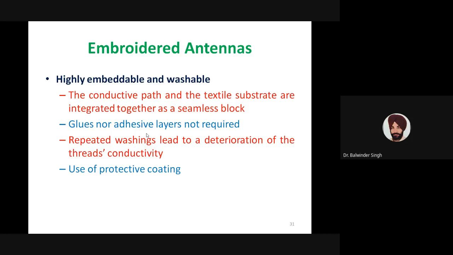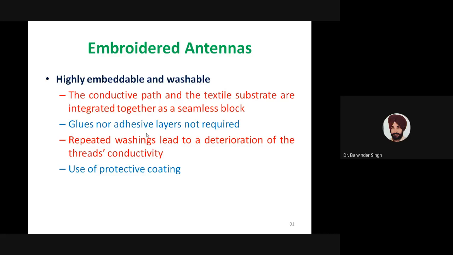That's why there are different embedding techniques used for implementing these two layers as seamless blocks. When integrating these two layers as one block, glues or adhesive layers may not be required, but most of the time we use glues or adhesive layers to integrate these two layers.